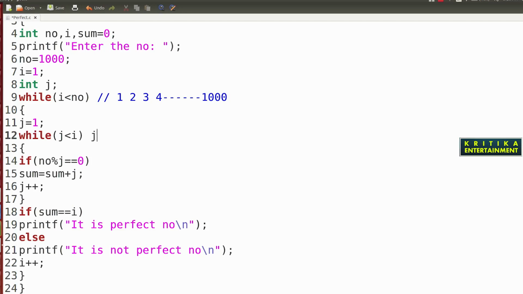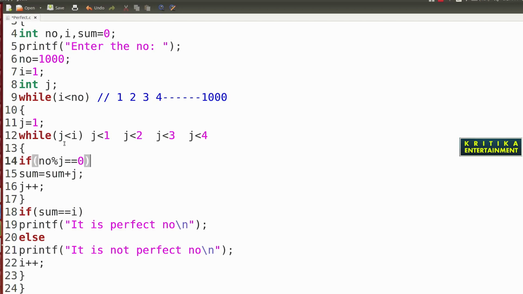So J will be compared: first J is less than 1, the next time J less than 2, the next time J less than 3, that means the I value. The next time J less than 4. This time I value 1, first 1 will be compared, the next time I will be 2, then 2 will be compared, next time 3, then 3 will be compared, next time 4 and 4 will be compared.